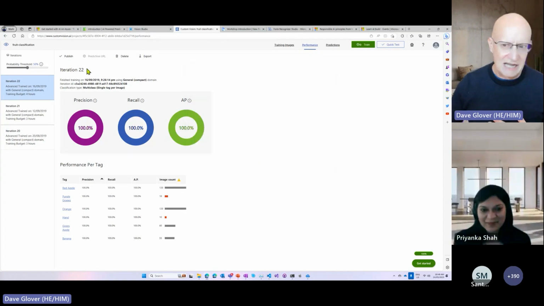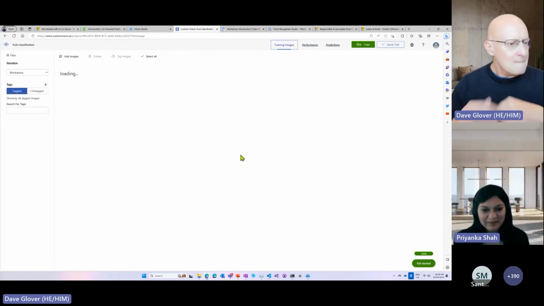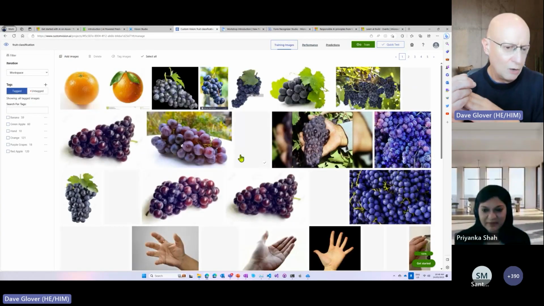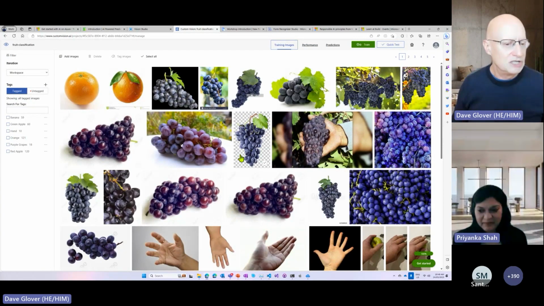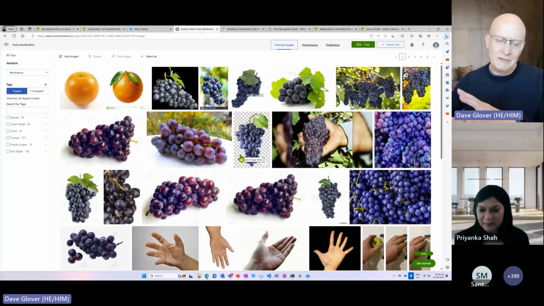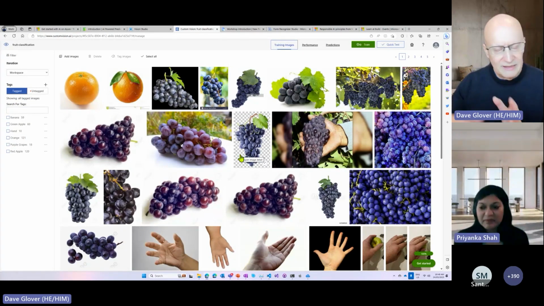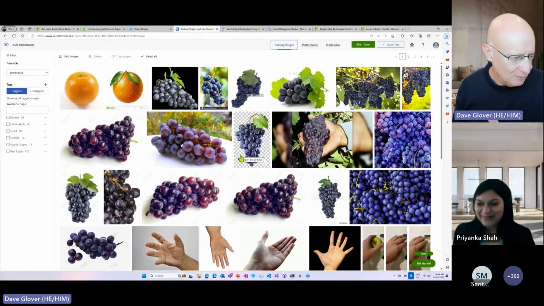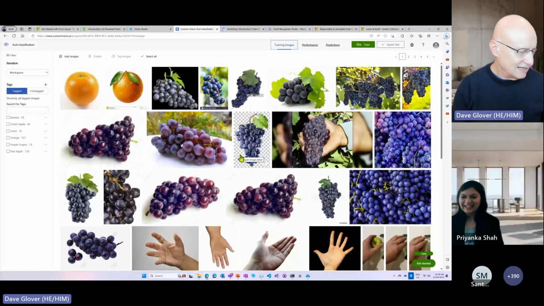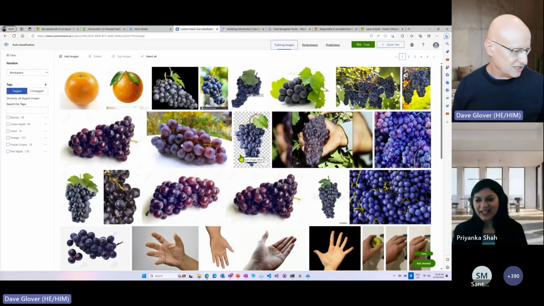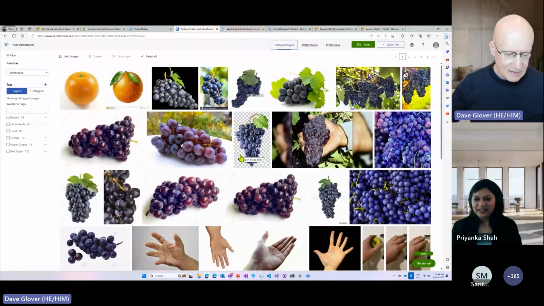Now, I've shown this example around fruit, but of course this could be an example where you might have images of cancer cells or images of tuberculosis or things like that. I'm not sure I picked that example, but I think, Priyanka, you had a great example of where you've been using these. Maybe you want to talk about that.